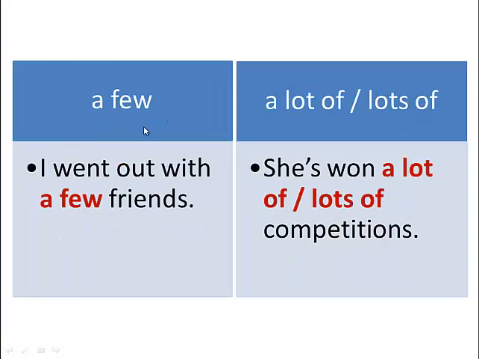A few, which means some. I went out with a few friends. I went out with some friends. A lot of or lots of is used before countable nouns. For example, we say she's won a lot of competitions or lots of competitions, which means she's won many competitions or a large number of competitions.